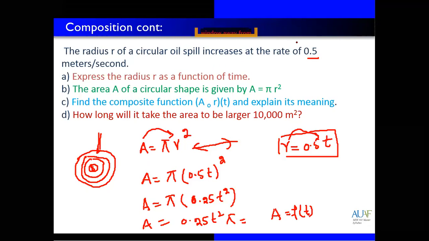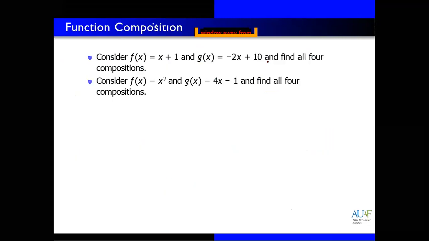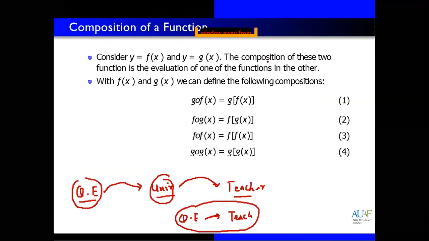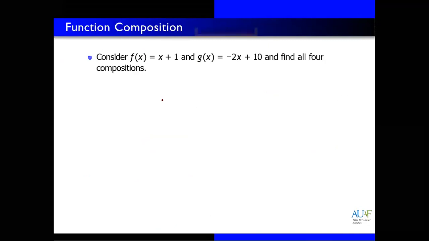Now, we have four types of composition. These are the four types of composition: g composition with f, f composition with g, f with f, and g with g. So let's try one example from these. For example, f of x is given, f of x is equal to x plus 1, g of x is equal to minus 2x plus 10. I want the first composition, f composition with g of x.